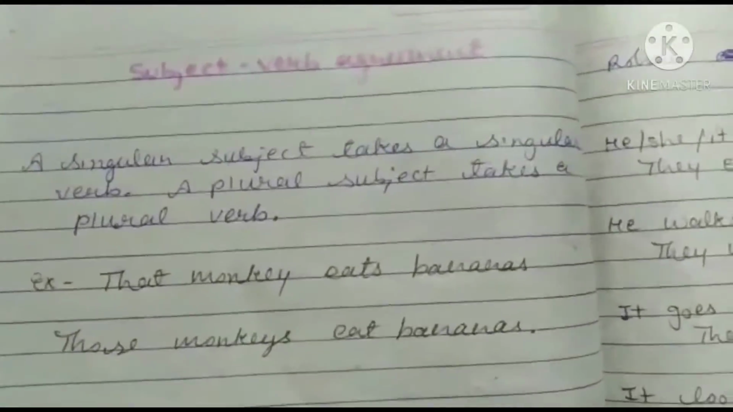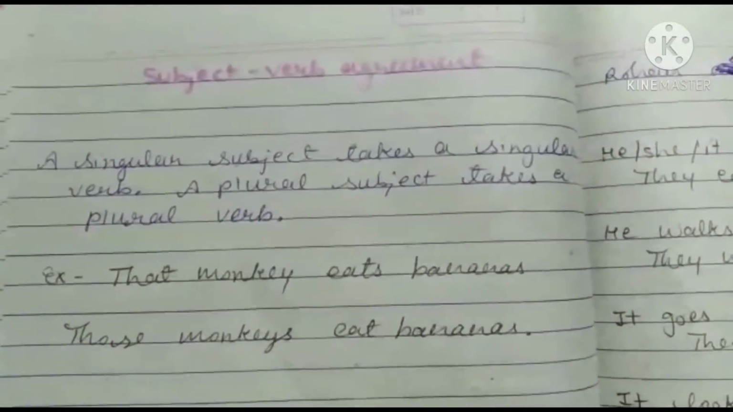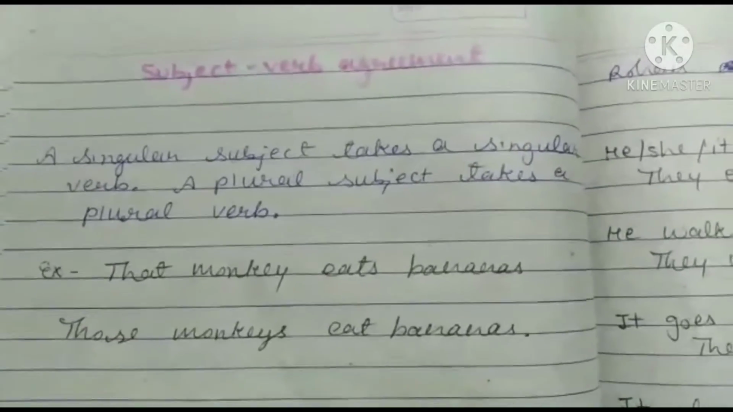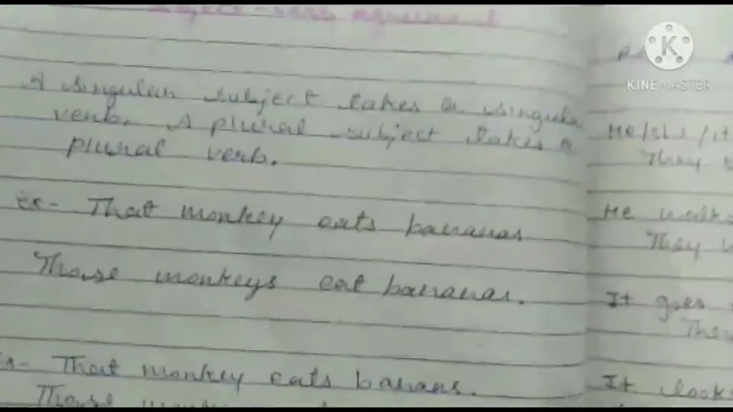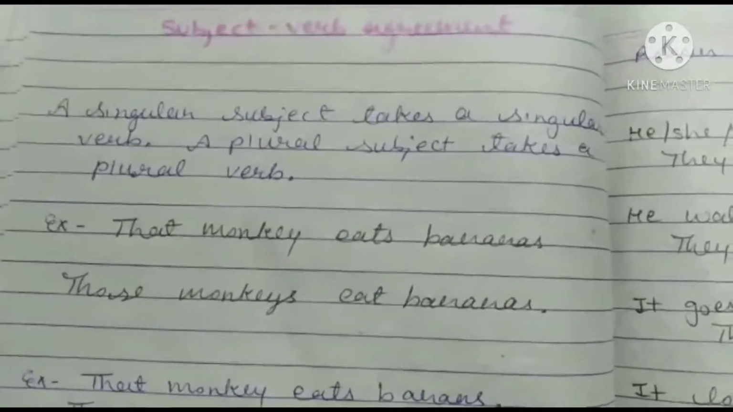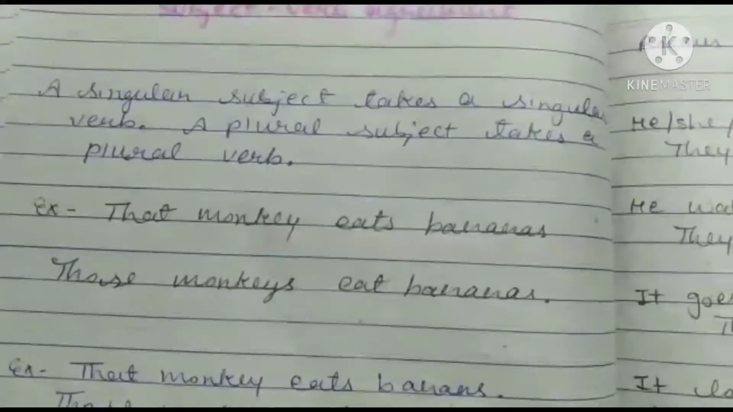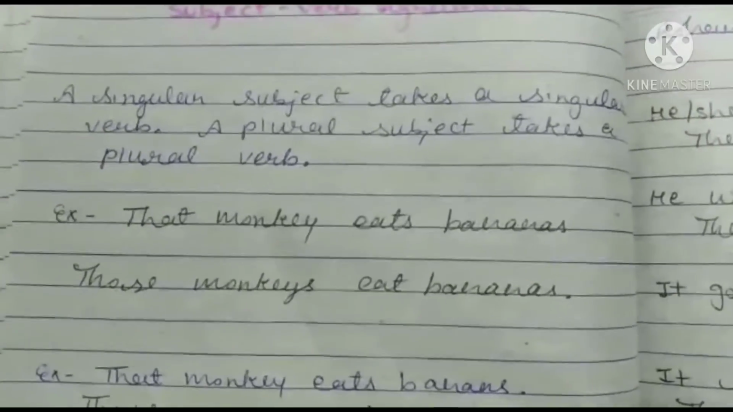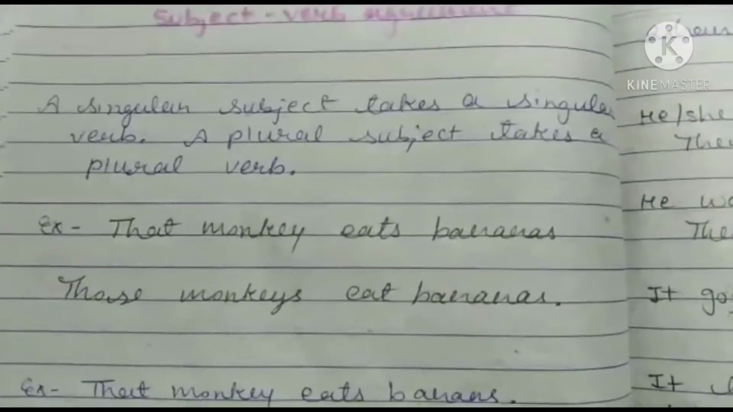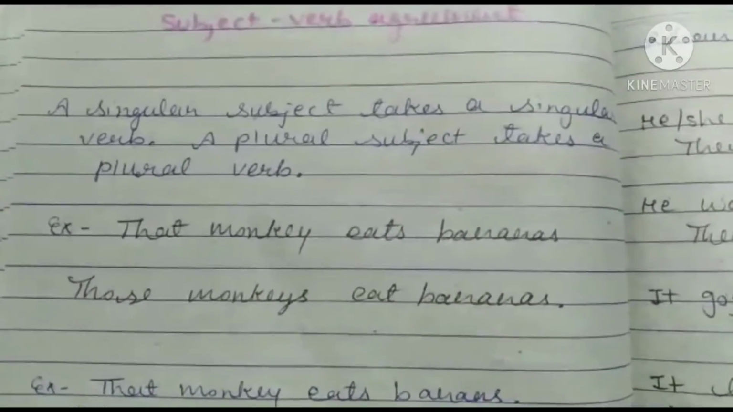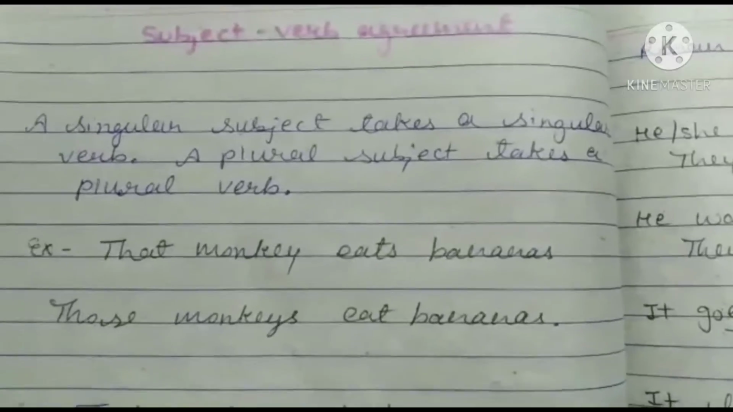As you know, a singular subject takes a singular verb. Every sentence has a subject and a verb, and the subject and verb must agree in form. Okay, this is the rule. A singular subject takes a singular verb. A plural subject takes a plural verb. So you can see the examples.